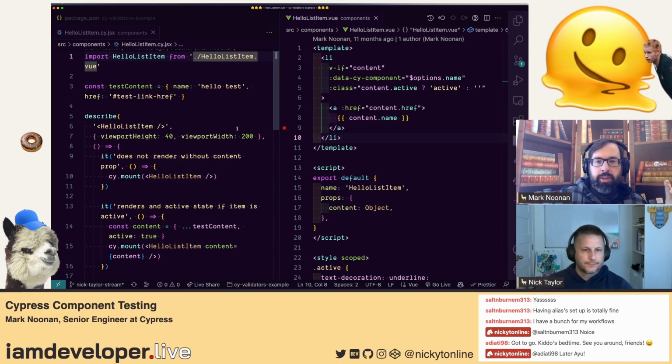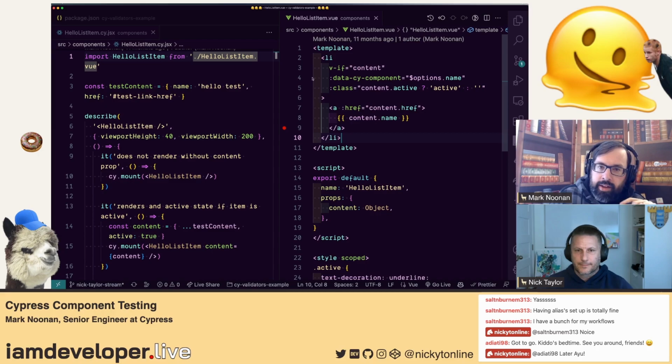The only thing that's special in here is this data-sci component on line 4 of the item component file. This is not a Cypress feature. This is something I did in this project as an example. We might come back to it from the end-to-end tests, but it's a way to quickly figure out which part of the DOM is owned by which component.